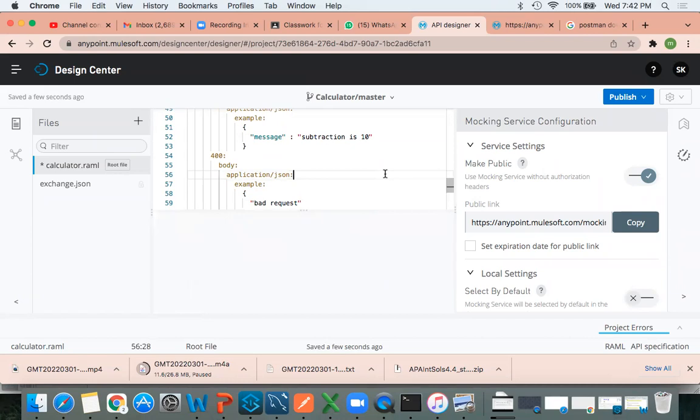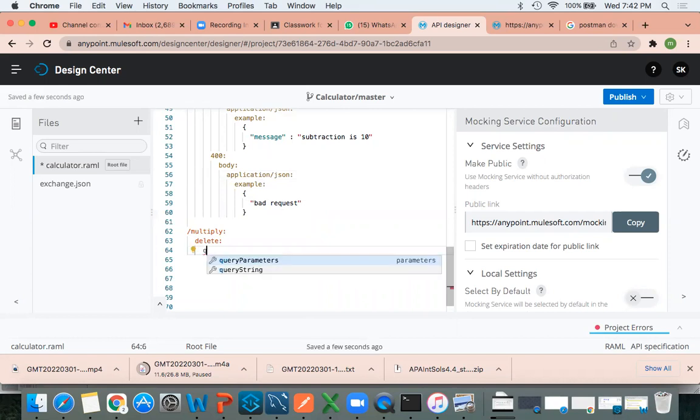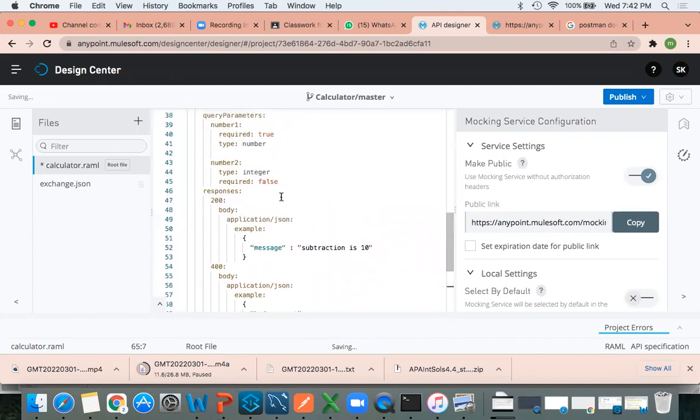Post method like this. Get completed, post completed, okay, I selected delete. Delete method. Then body parameters, so query parameter next. Very good. Request query method. Number one, number two. Instead of typing, I'm copy pasting.